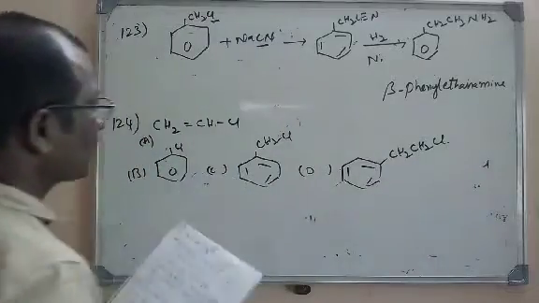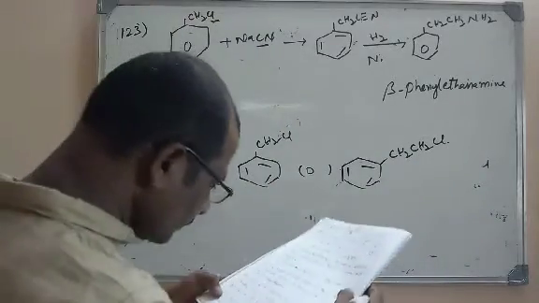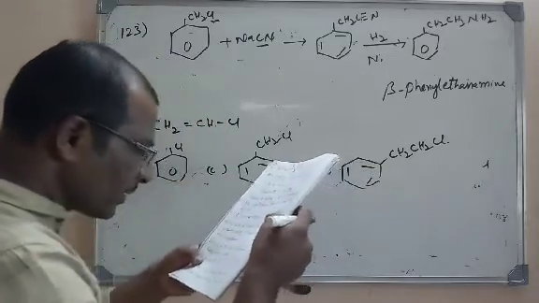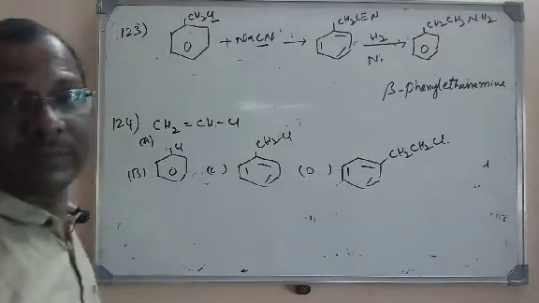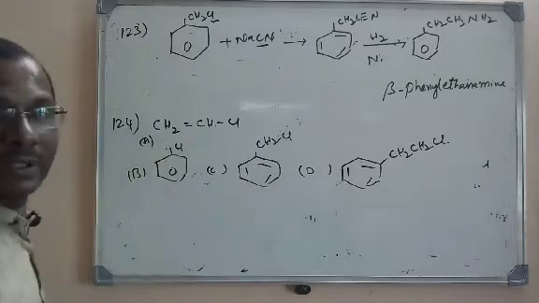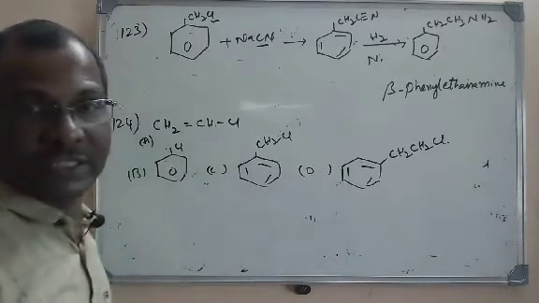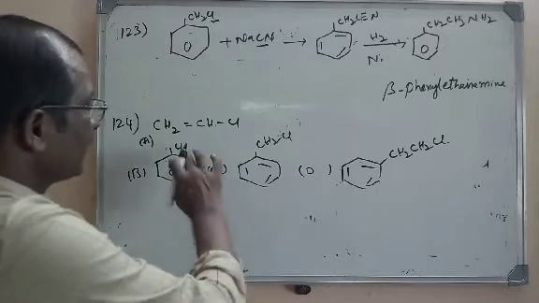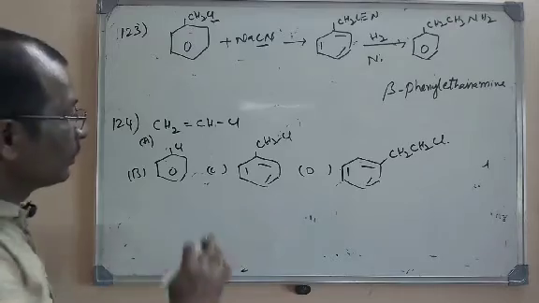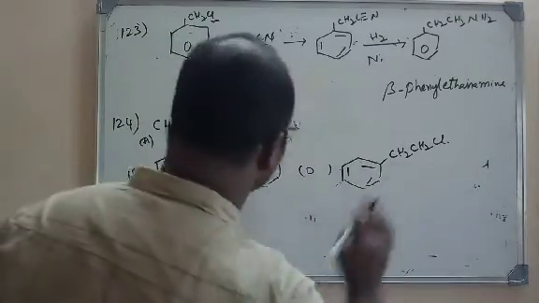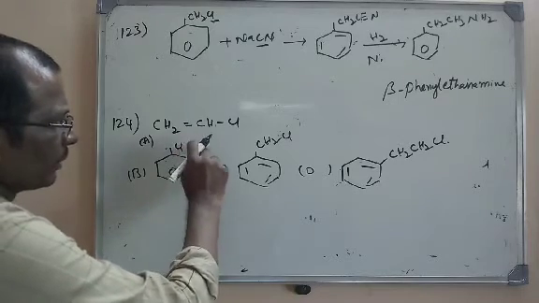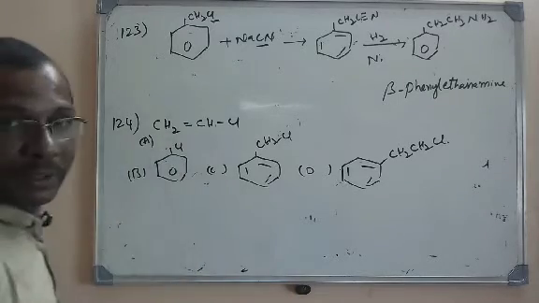CH2Cl. Now, which of the following can undergo solvolysis readily? Nothing but hydrolysis. Look here, during hydrolysis what will happen? For example, Cl minus is removed and OH is substituted. When Cl minus is removed, we get a carbonium ion. The more stable the carbonium ion, the more reactive the molecule. For example, here if you remove Cl minus, we get a phenyl carbonium ion.